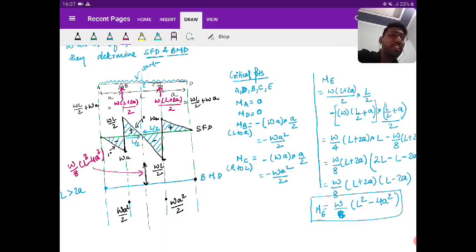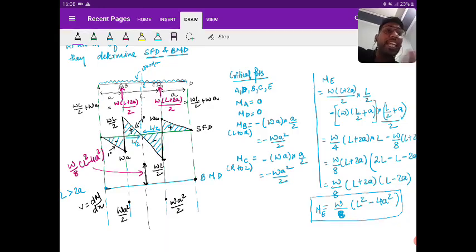Now you need to connect with the curve. This is very easy. Throughout there is a UDL, so the bending moment diagram will be of 2 degree, and the slope will be given by V is equal to dM by dx. At A, shear force is 0, so the slope will be 0.